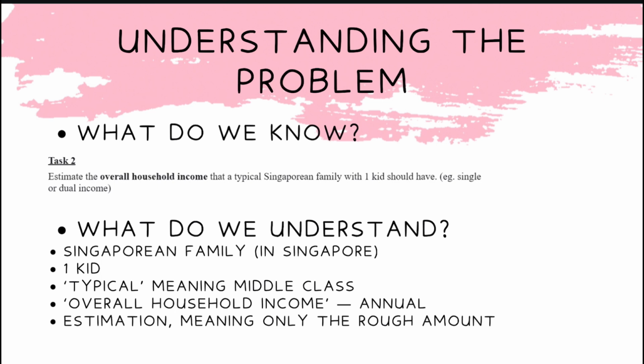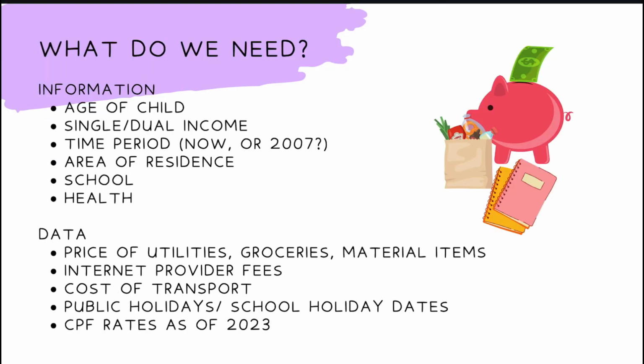The first question we asked ourselves was, what do we need? The information and data required to properly assess the task and get the best possible assumption is firstly the information of the family, such as the age of the child, whether it is single or dual income, time period, area of residence, school, and lastly health. Secondly, we need data such as the price of utilities, groceries and material items, internet provider fees, cost of transport, public and school holiday dates, and CPF rates.